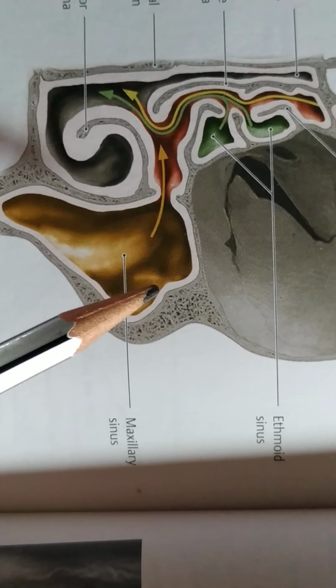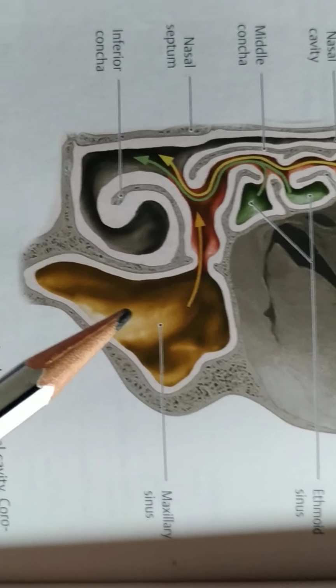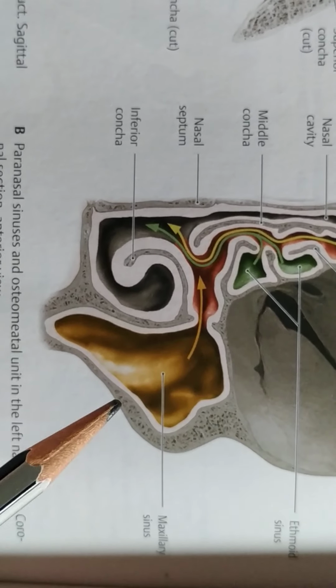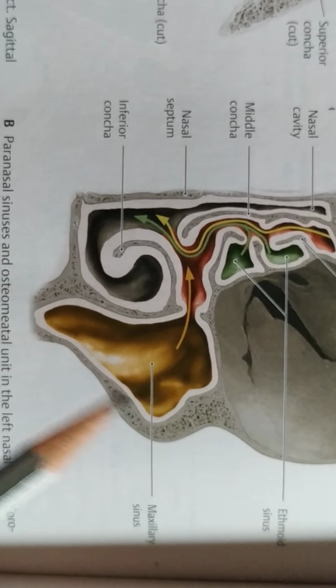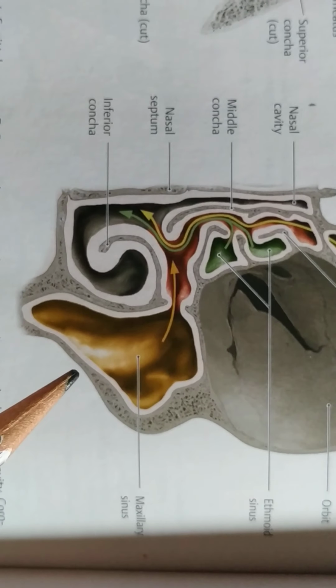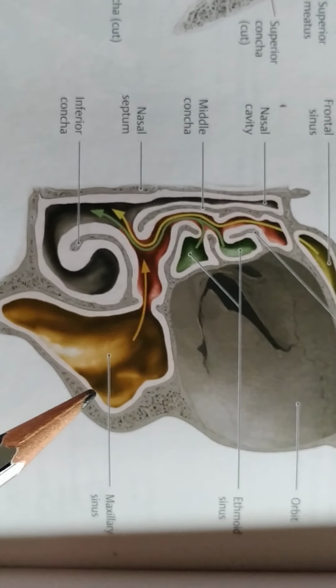Then the posterior surface of the maxillary air sinus. The posterior surface is pierced by the posterior superior alveolar vessels and nerves, and the posterior surface forms the anterior boundary of the infratemporal fossa or the pterygopalatine fossa.